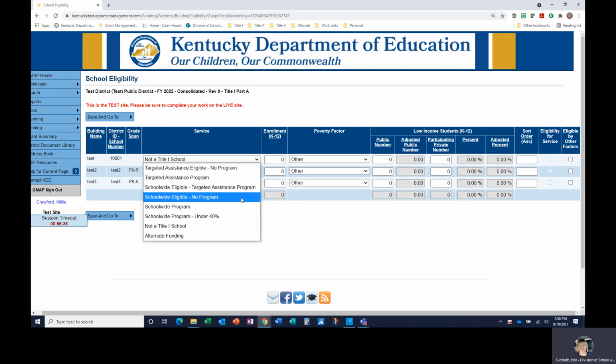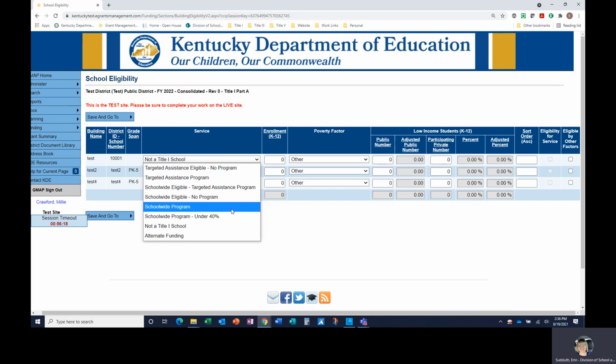School-wide eligible, no program. The school's poverty percentage is at or above 40% or the district's poverty average, depending on the selection made on the school program description page. The school is eligible for a school-wide program, but is not being served with an allocation.